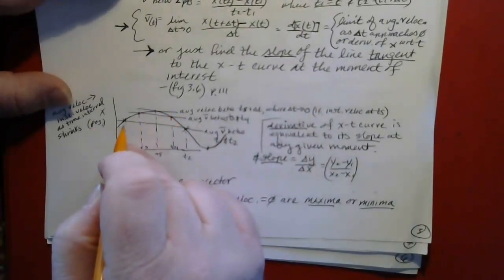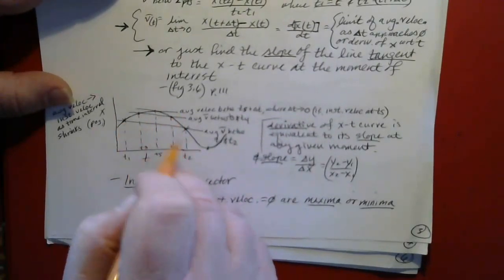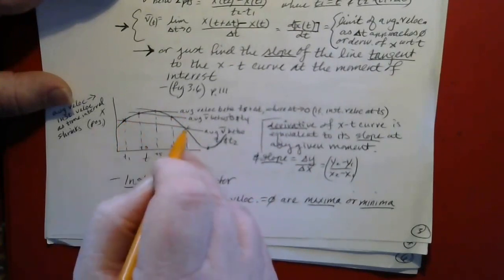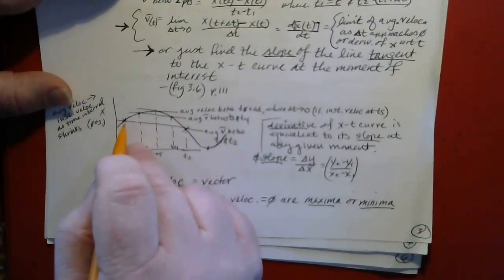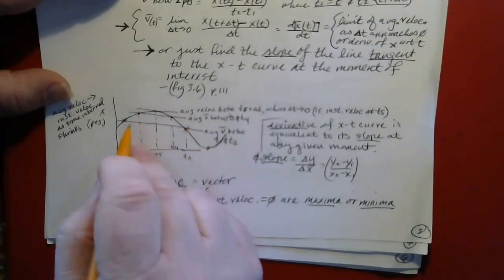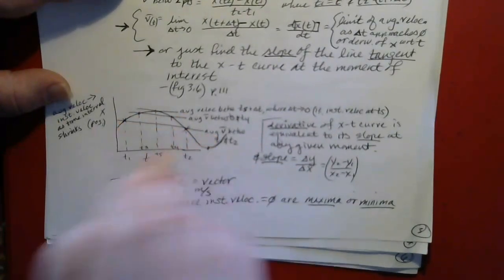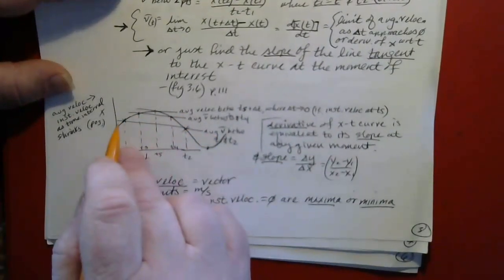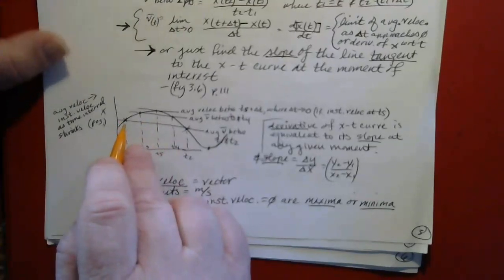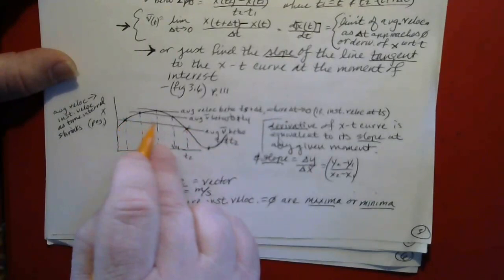And if you want the average velocity between, say, time 1 and time 2, then you just take where time 1 falls on the position versus time graph, and the point where time 2 falls on the position versus time graph, and you draw a line through those 2 points. And if you want the average velocity between those 2 points, all you have to do is find the slope